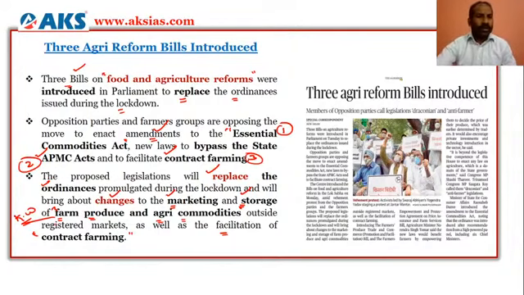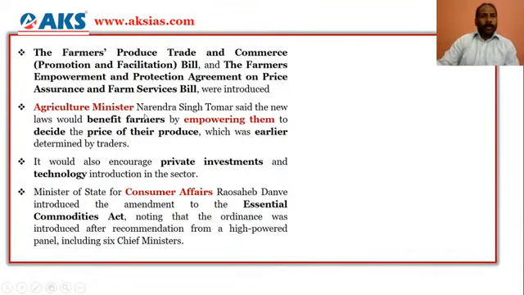So the bills pertaining to food and agricultural reforms were introduced in Parliament, and this is the bill which you need to focus on. So we will look at the complete bill.